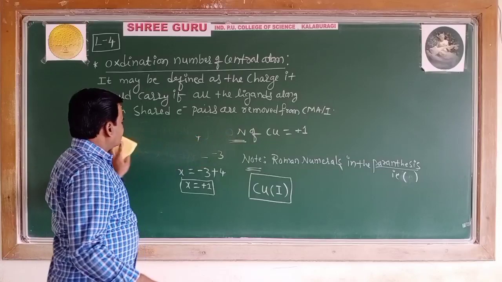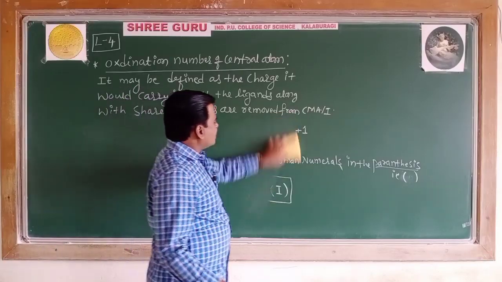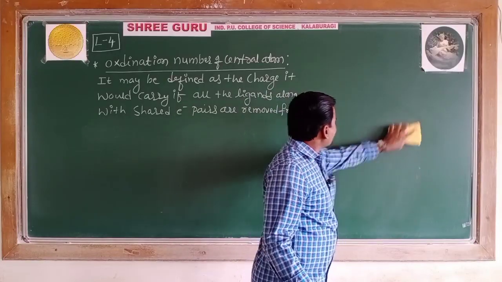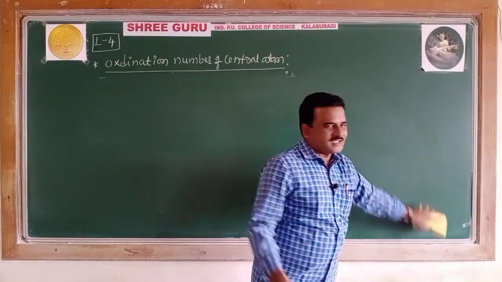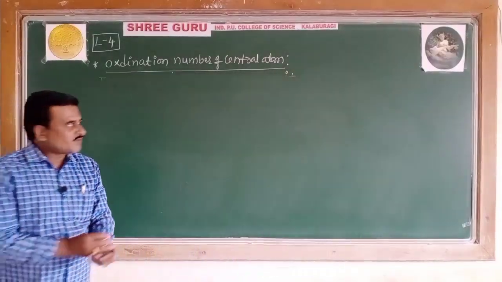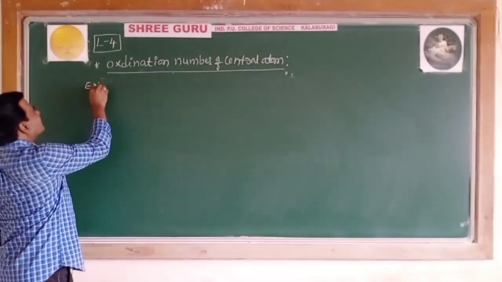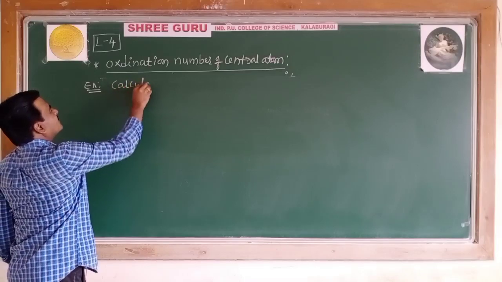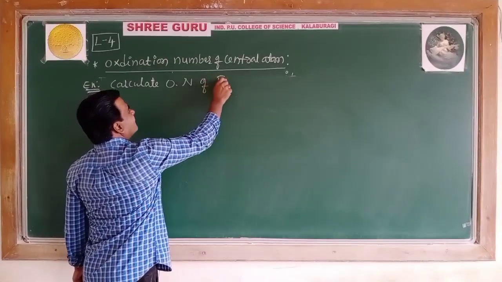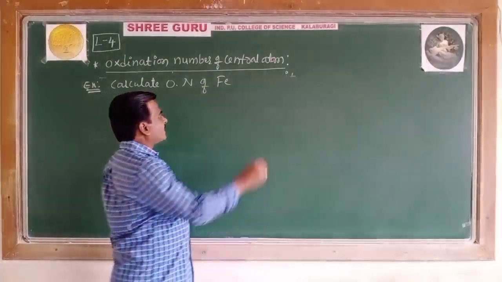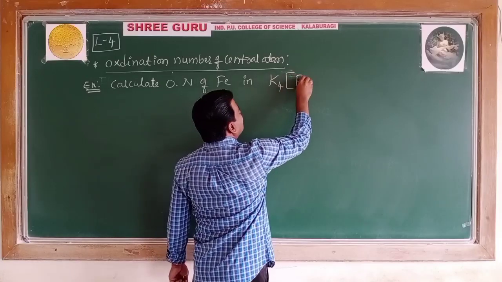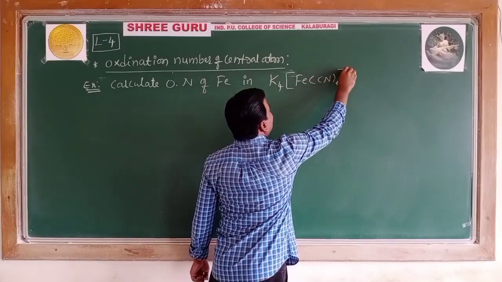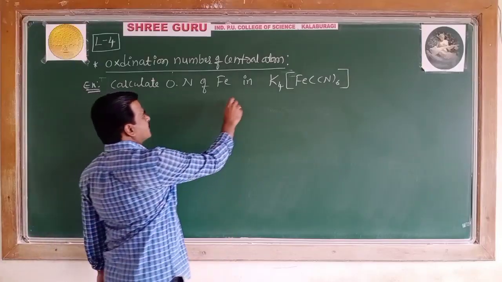You will get a question like: calculate the oxidation number of iron in the complex K4[Fe(CN)6]. How to calculate this? This is an example for practice.